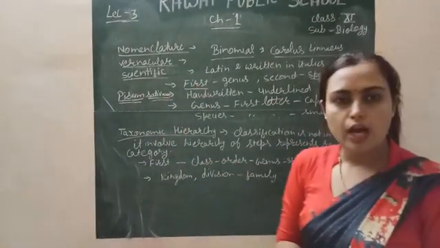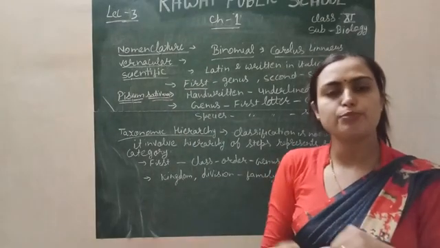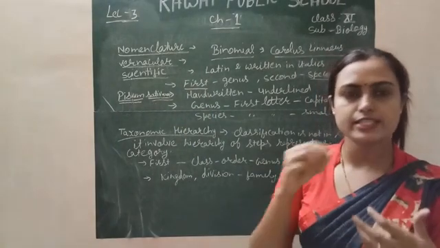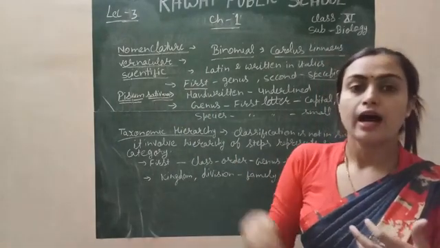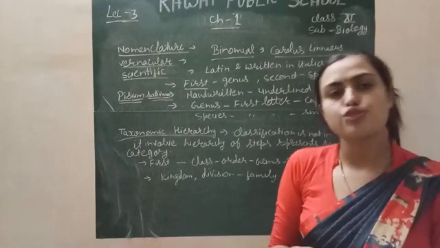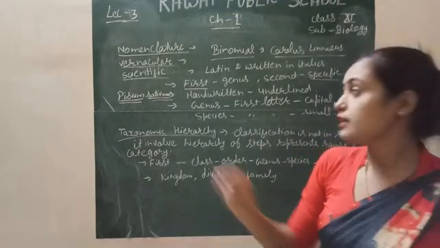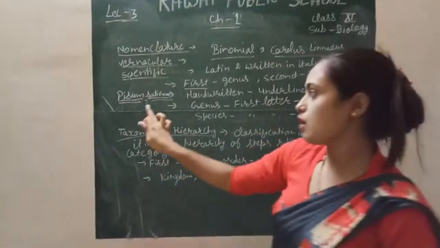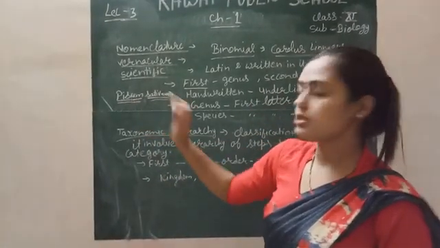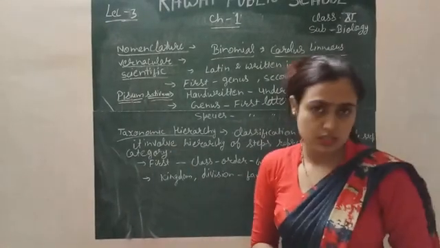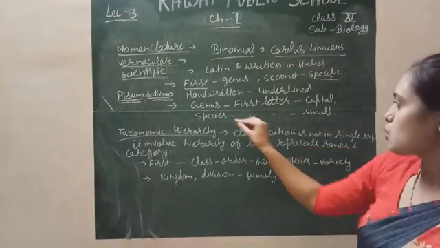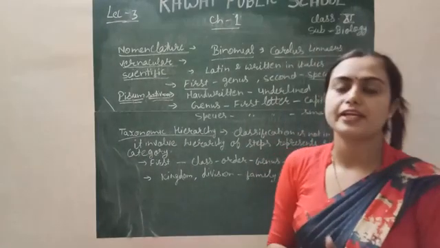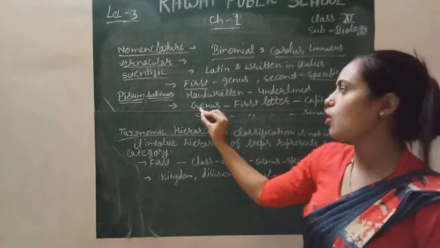And if you write it by hand, then it should be underlined separately. There is no comma, no hyphen, no full stop between genus and species, right?